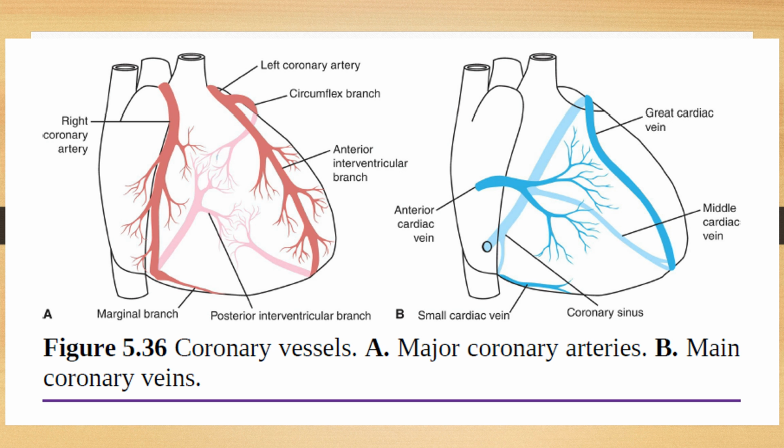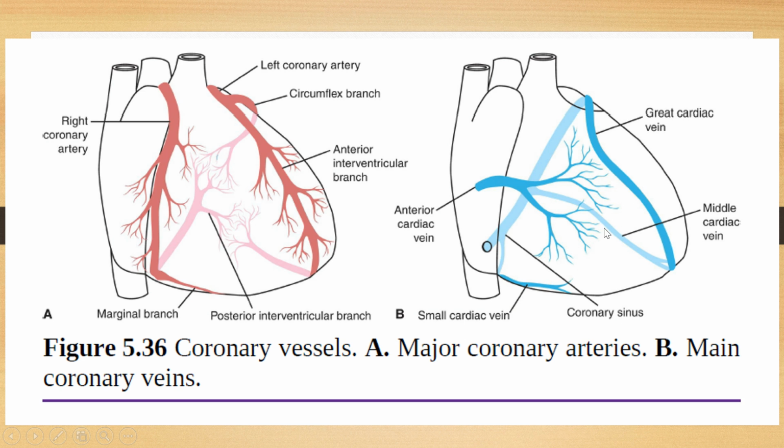This is very, very important. Okay, see here again, this is the coronary sinus. It will open into the right atrium of the heart. Actually, there are three main veins. Can you see in this diagram? There are three main veins which are draining into the coronary sinus. Number one is the great cardiac vein, which is present on the left side of the heart. Then there is the middle cardiac vein, which is present in the middle of the heart. Then there is the small cardiac vein. Okay, the middle cardiac and small cardiac are mostly present on the right side of the heart.